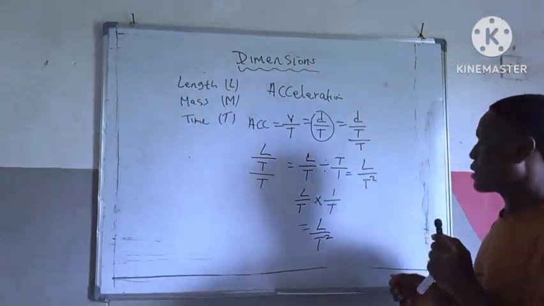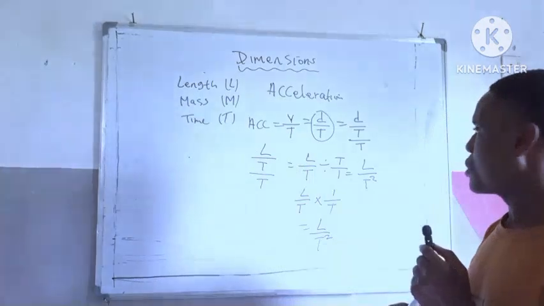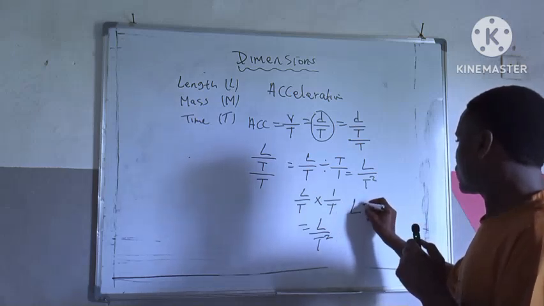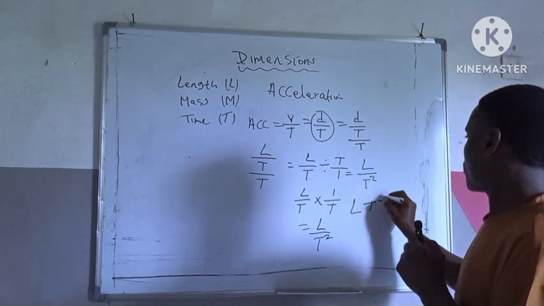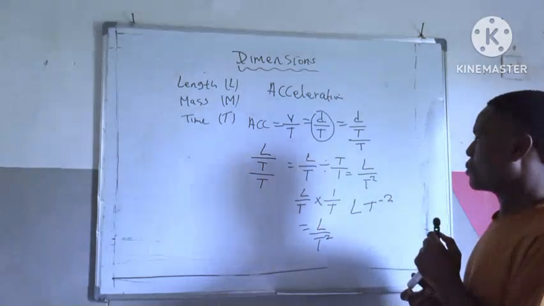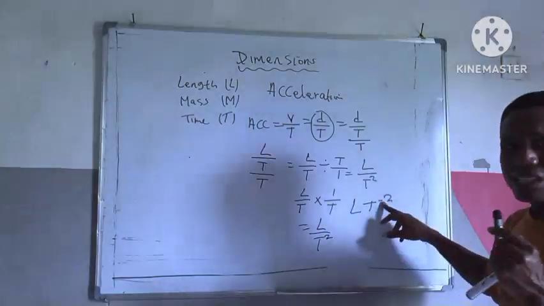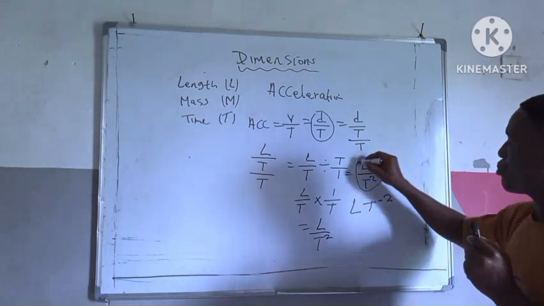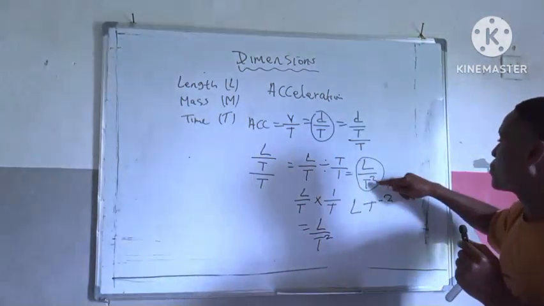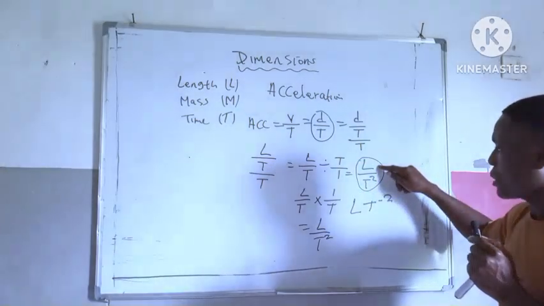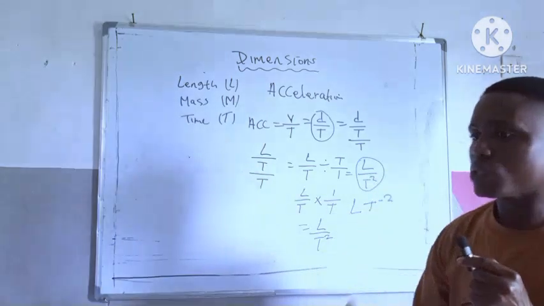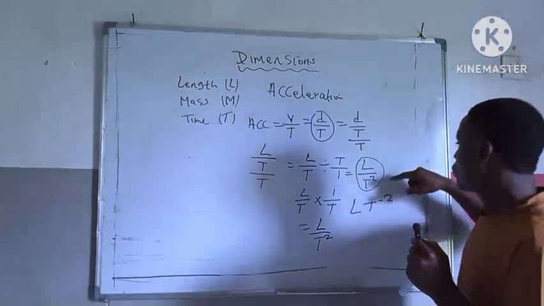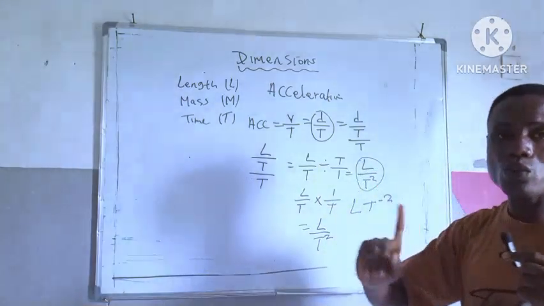Now, let's write out the dimension. So the dimension will now be L, T raised to minus 2. So this is the dimension of acceleration. Do you understand this part? Now, you can't just leave your answer in this form. You must bring this one upward. It's just using the laws of indices in mathematics. For you to bring this one upward, it must change to negative.